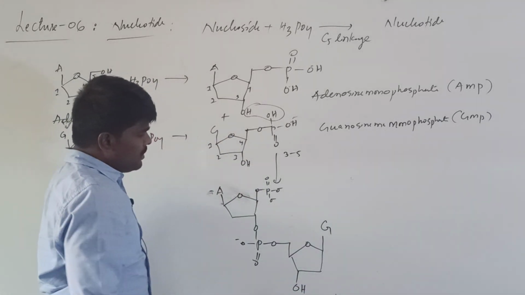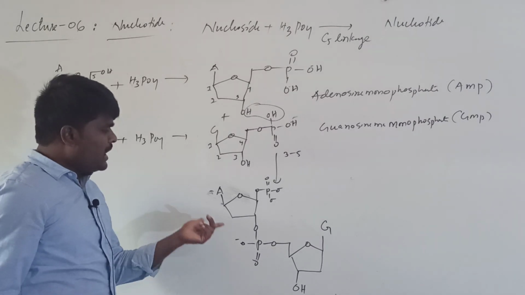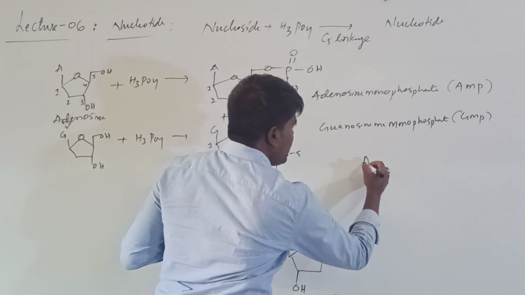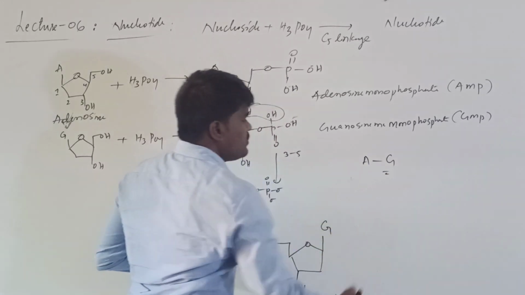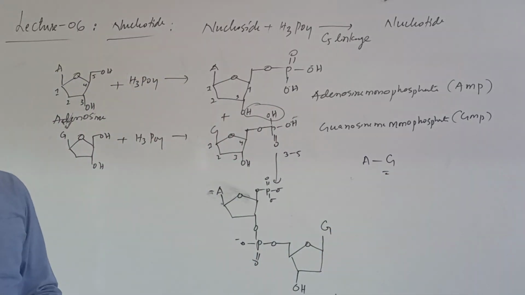This is a dinucleotide of adenine and guanine. This is how a polynucleotide chain is made.